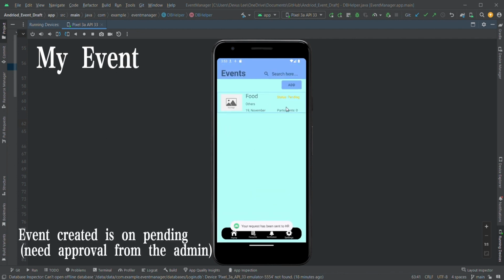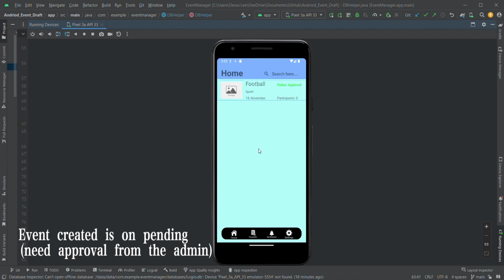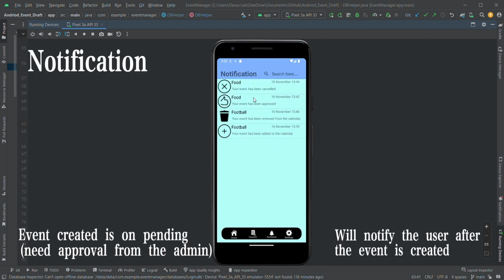So now this is currently pending. Pending events will not show up in the home page and will only show up to the person that created the event. So you can see currently it doesn't show here, doesn't show anywhere, but you can see that it has been created.